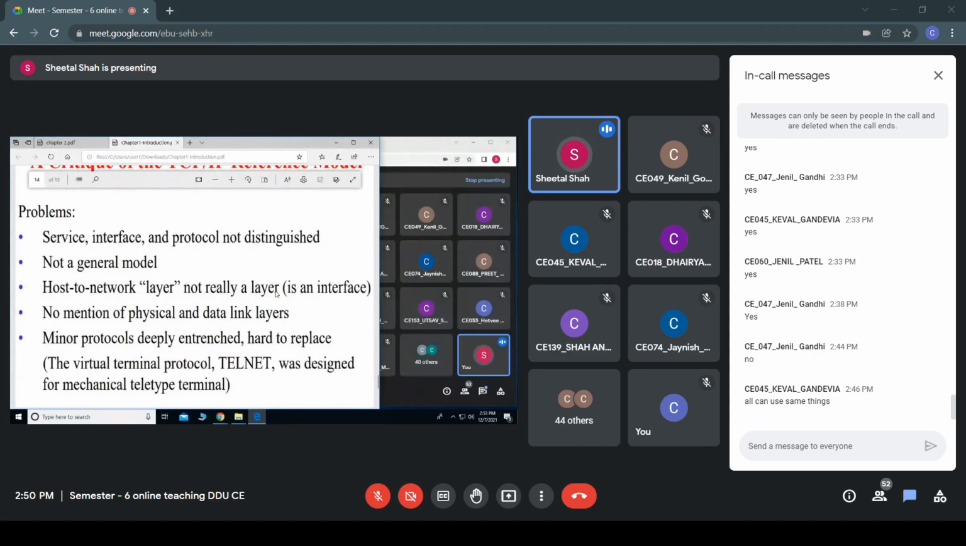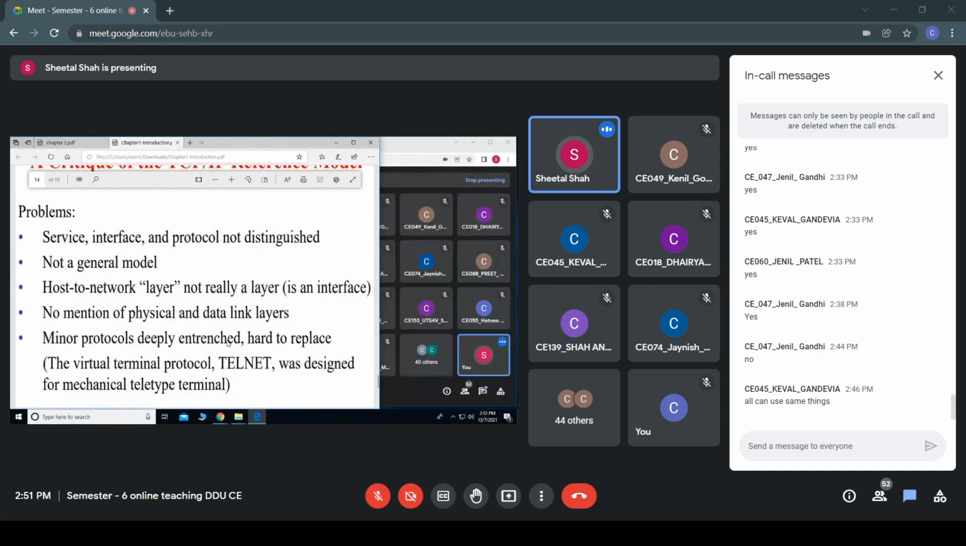Then the host to network layer is not really a layer. We have discussed this. Whenever we are using networking, we have the network interface card, and it is an interface. The packets travel through this network interface card, which takes care of the operations of the data link layer as well as the physical layer of the OSI model. Hence there is no host to network layer in the TCP/IP reference model. It is just an interface. There is no mention of data link layer and the physical layer.